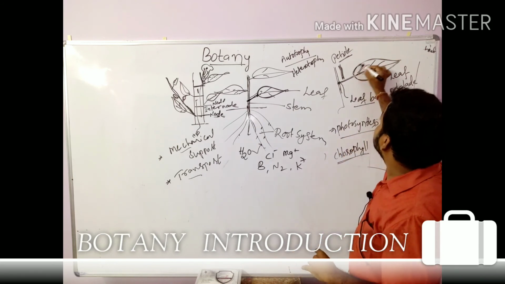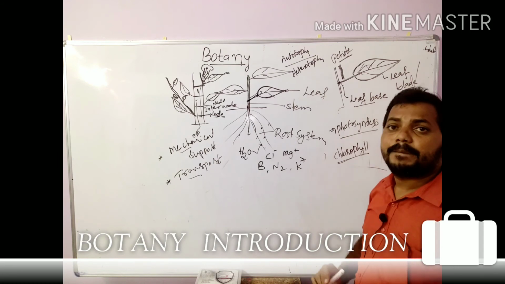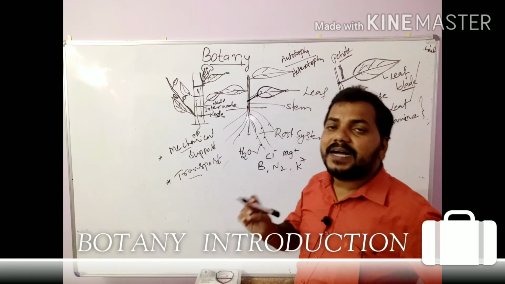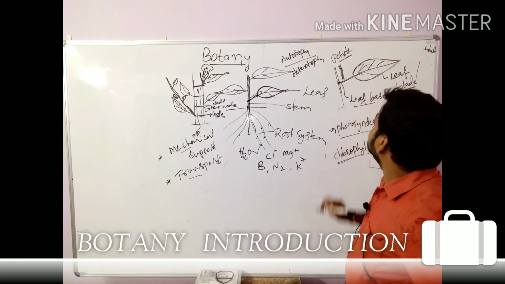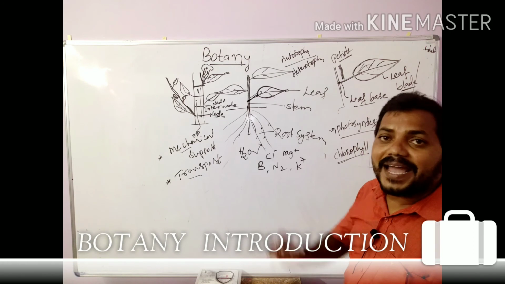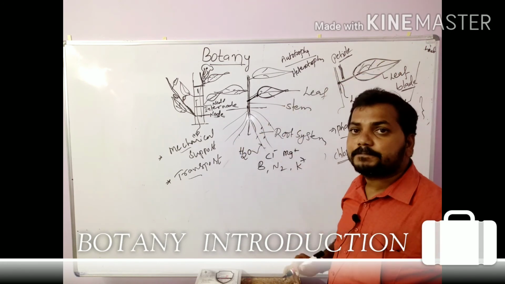And the next part is the leaf blade or leaf lamina. The expanded part of the plant leaf is called the leaf blade, which is green in color. Actual photosynthesis takes place in this leaf blade.